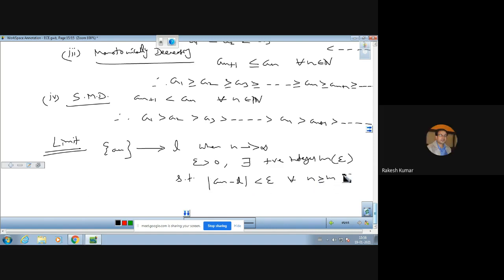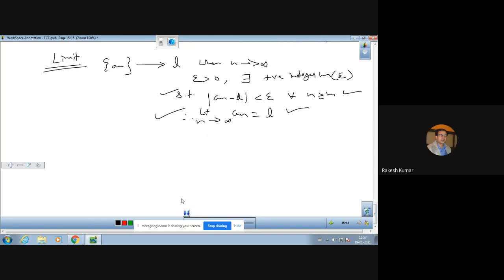So this is the definition of a limit, and in that case, the limit as n tends to infinity of an should always exist and come out to be a finite L. So this is the definition of a limit of a sequence. This is another important definition which we must understand.